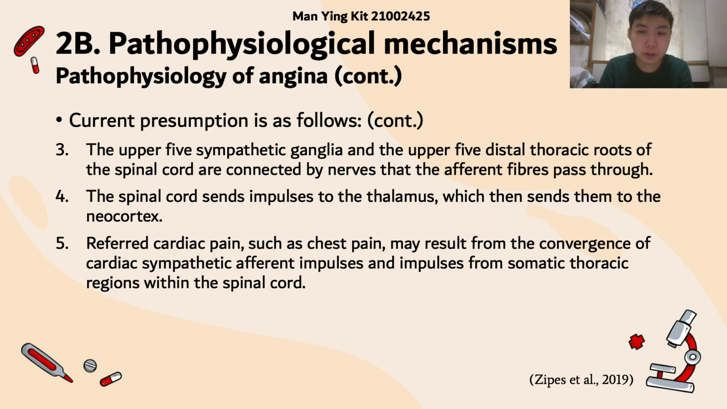Angina pectoris would also cause referred pain on somatic organs like the chest, neck, and the mandible. Focusing on the referred pain on the chest, the upper 5 sympathetic ganglia and the 5 distal thoracic roots of the spinal nerves are actually interconnected by afferent nerves nearby. In other words, they would have the same second-order neuron. When the cardiac sympathetic afferent impulses are being sent to the neocortex through the thalamus in the spinothalamic tract, the brain would then falsely recognize the impulse as that from the chest, rendering referred chest pain.